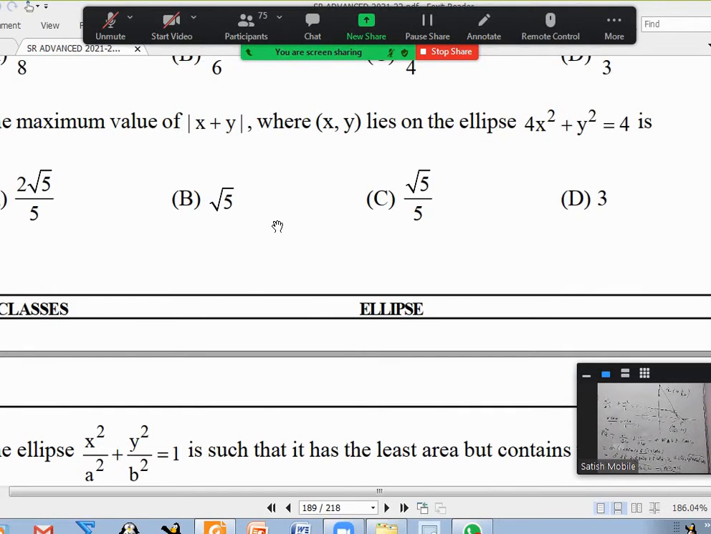The maximum value of mod x plus y where x comma y lies on the ellipse. You can use the parametric form. Okay, everybody finish 21?